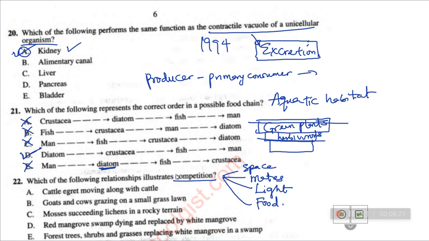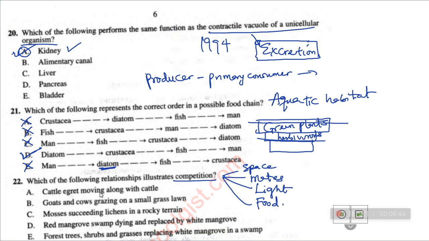If you even bring it to normal reality, when you go for a competition, everyone wants to get the first position. So just like this, animals or organisms compete for space, for mates, for light and food. Now let's look at the options. They say which of the following relationships illustrates competition?